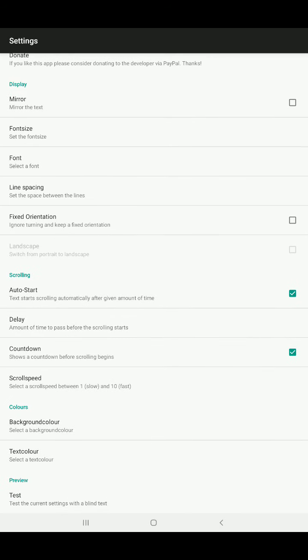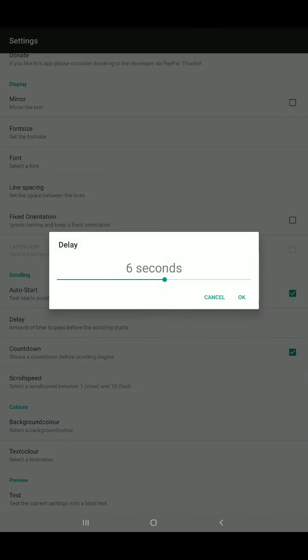And some other main option which you need to know is delay. In delay, it will be a maximum of only 10 seconds. So if you have 6 seconds, in the first screen some 6 words will be displayed first, and after the counter of 6 to 0, it will go to the next screen. Like that it will keep on moving. If you don't want any delay, you just go for 1 second. Within a second it will keep on scrolling like news readers used to do.